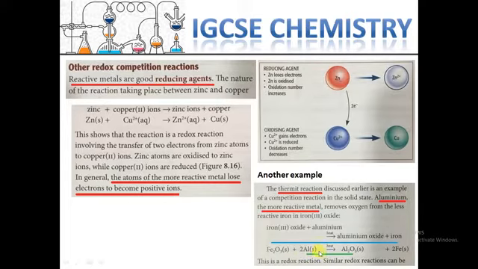Then aluminum gets the oxygen, that means it receives the electron, and the iron will lose the electron, lose the oxygen. Okay, so this is because aluminum is more reactive.